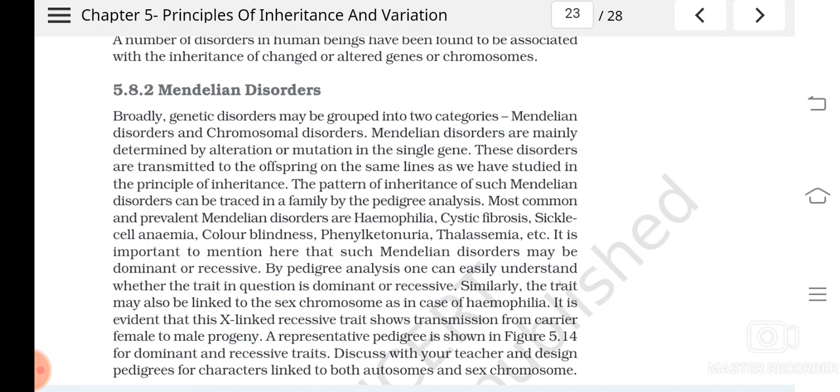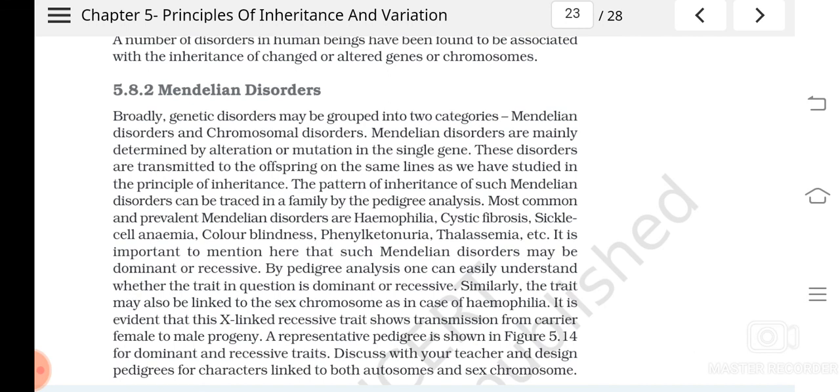So in a particular person, if both the alleles are recessive, then only the recessive disorder will appear. And in dominant, a single allele itself is enough to produce the disease or disorder.